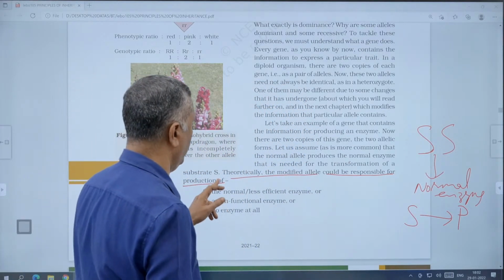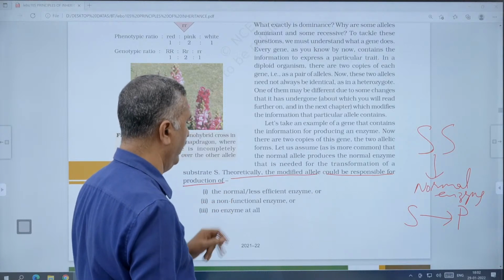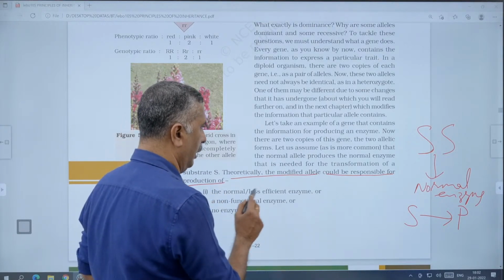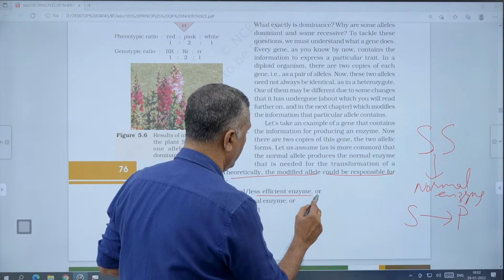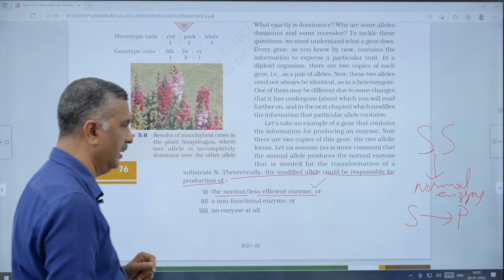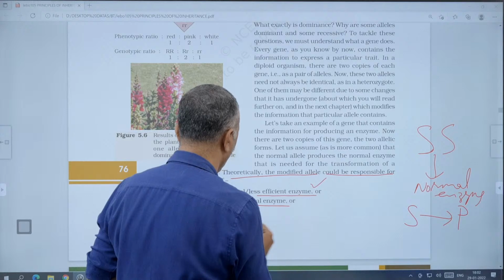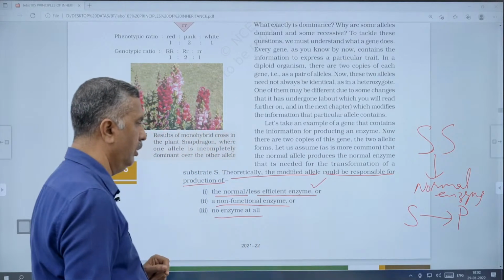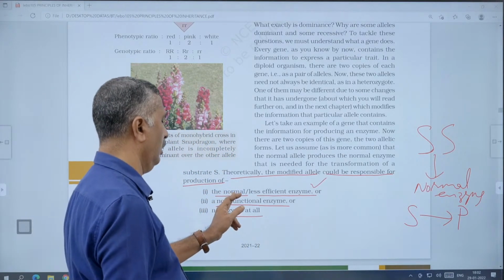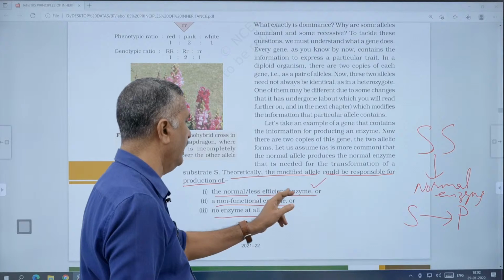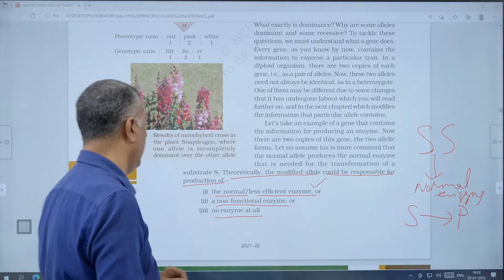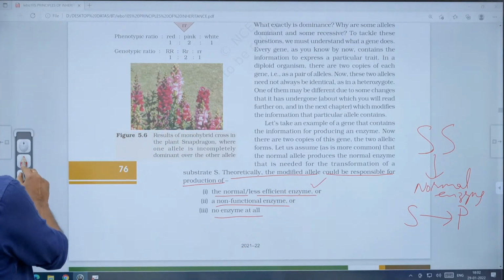The condition is the first condition: theoretically, the modified allele will show the production of a normal or less efficient enzyme. That is the first condition. Second, a non-functional enzyme, or third, no enzyme at all. For the first case, we compare the normal and less efficient enzyme. What happens in the case of normal or less efficient?